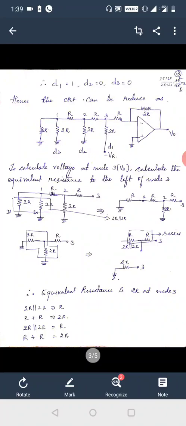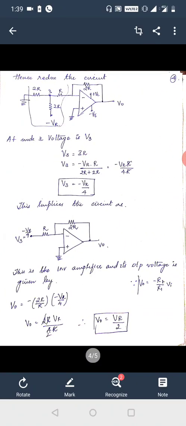That R and this R will be in series, connected to node 1. Series means resistors are added, so we get 2R, and again this 2R is in parallel with the 2R which is grounded at D2. So we get R, and in the end we get 2R. Hence we reduce the circuit like this: 2R and 2R and R connected to the R.